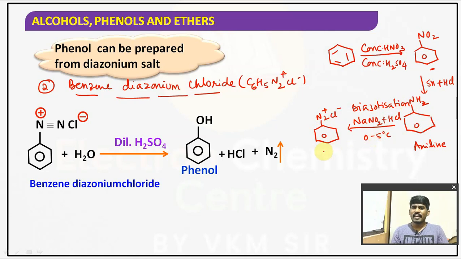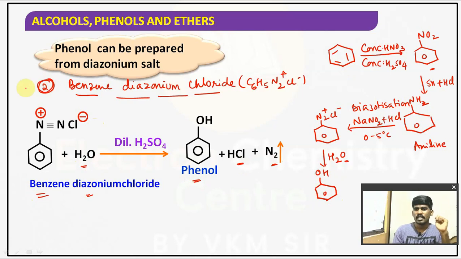And then they will ask, the diazonium salt is warmed with water, then it forms phenol. It is a conversion from benzene to phenol. So whenever benzene diazonium chloride is warmed with water, it forms phenol plus HCl, and nitrogen gas is eliminated. Understood the point, children? It is preparation method number 2. First preparation is Dow's process. Second preparation is from benzene diazonium chloride. Understood?